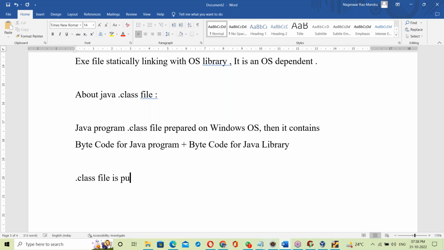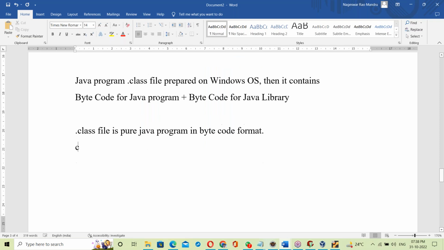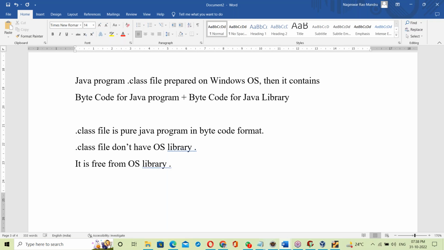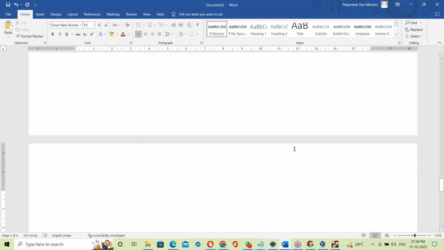The .class file is a pure Java program in bytecode format. The .class file doesn't have the OS library; it is free from the OS library. That's it. Now let us take an example.